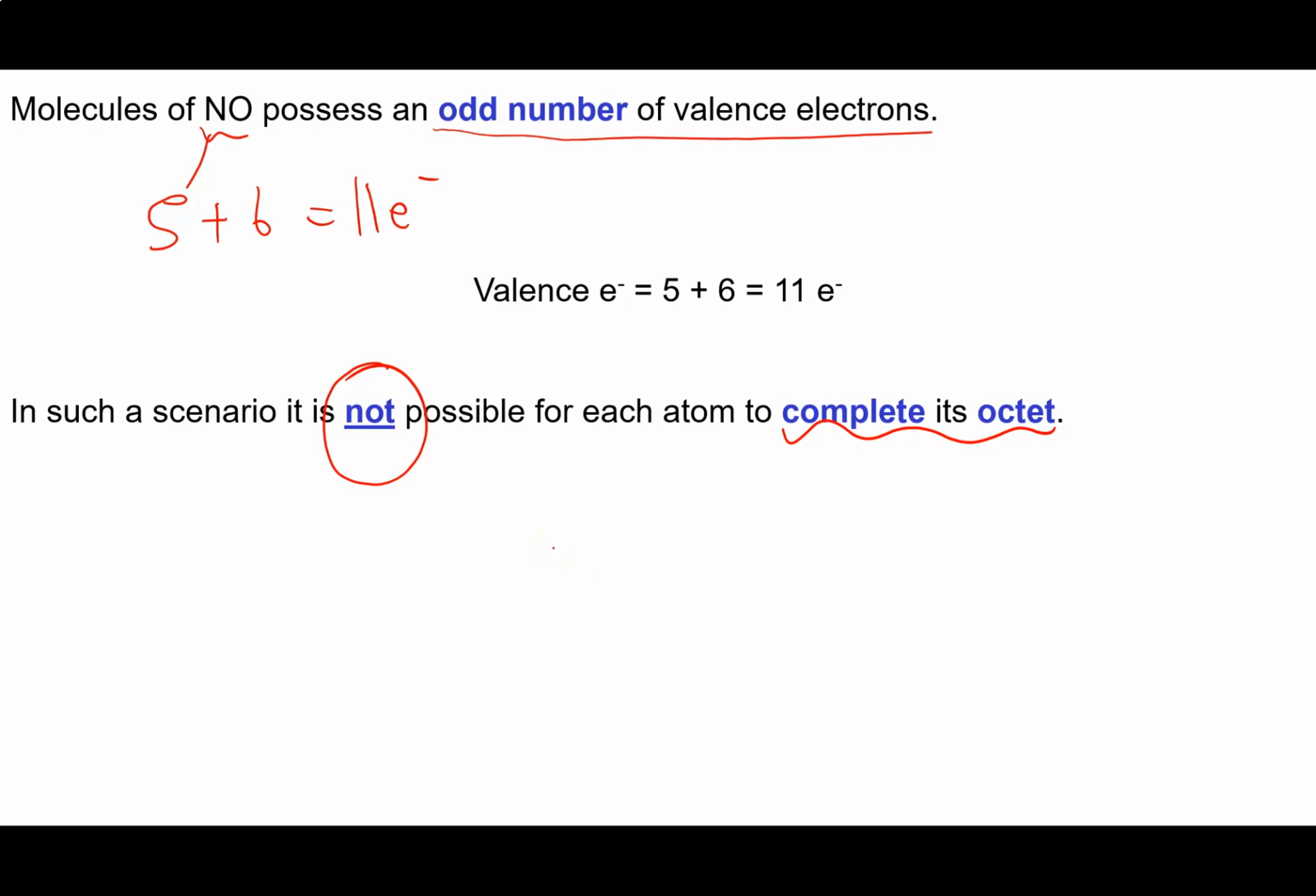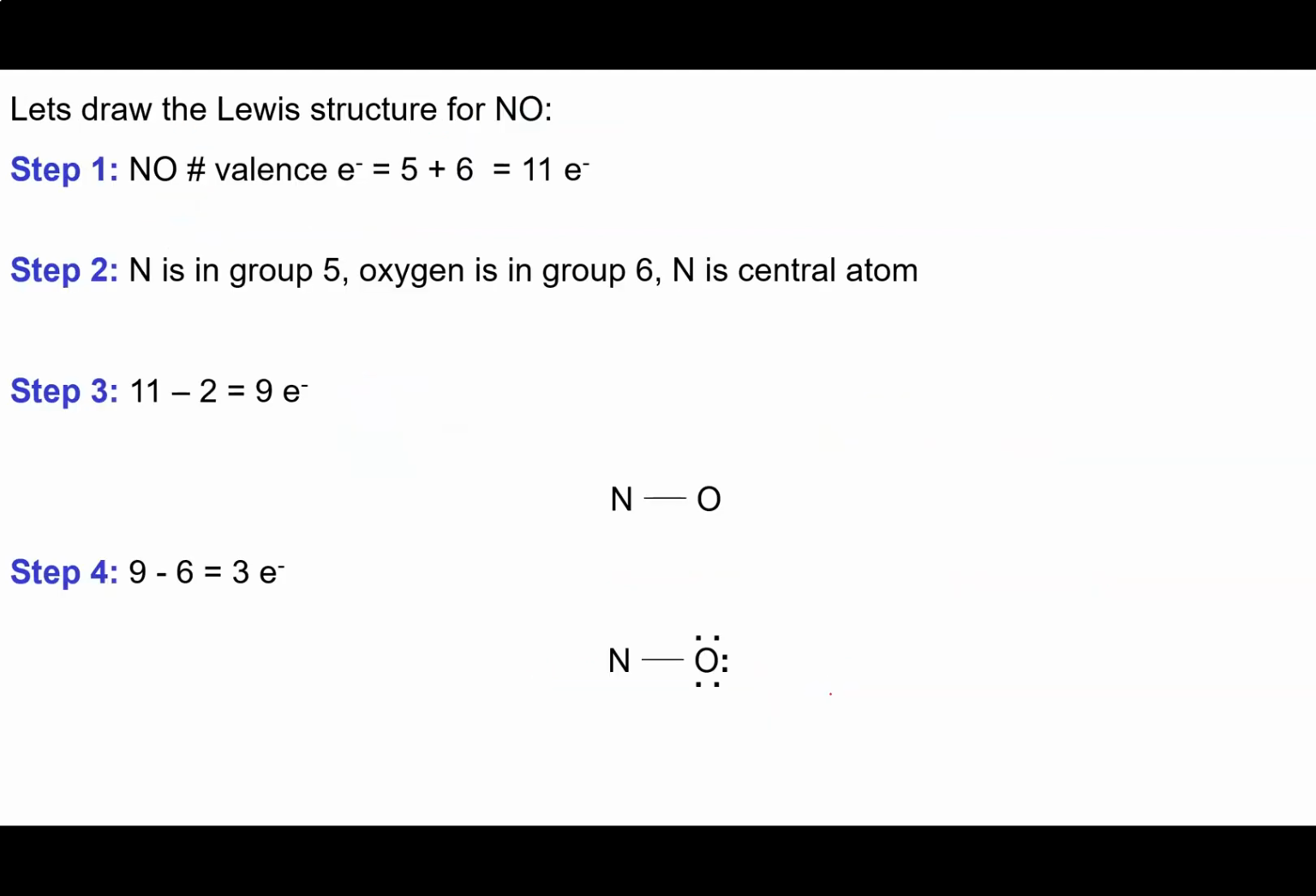It just doesn't have the correct number of electrons to allow this to happen. So the first octet rule violation we're going to see is for odd electron molecules. And NO is the classic example. One atom in this molecule is not going to get an octet. It's going to end up with less than an octet. The question is, is it nitrogen or is it oxygen? So we're going to draw the Lewis structure of NO.